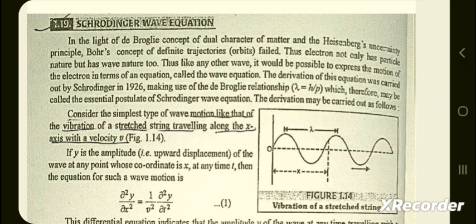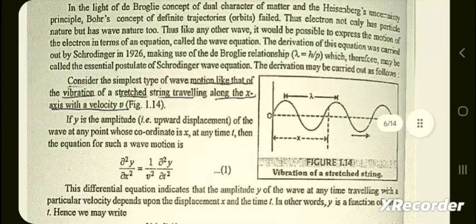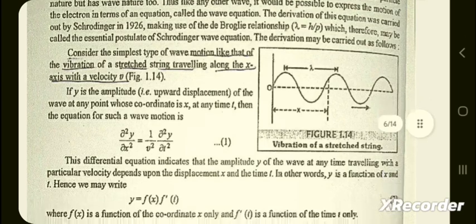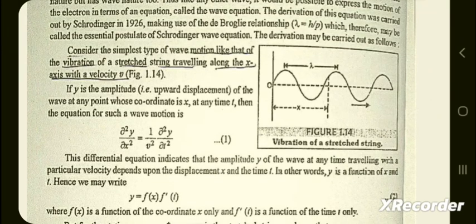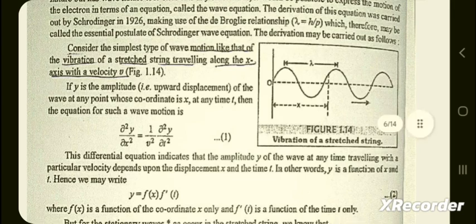Consider the simplest type of wave motion, like that of the vibration of a stretched string traveling along the x-axis with a velocity v. If y is the amplitude of the wave at any point whose coordinate is x at any time t, then the equation for wave motion is del square y by del x square is equal to 1 by v square del square y by del t square.